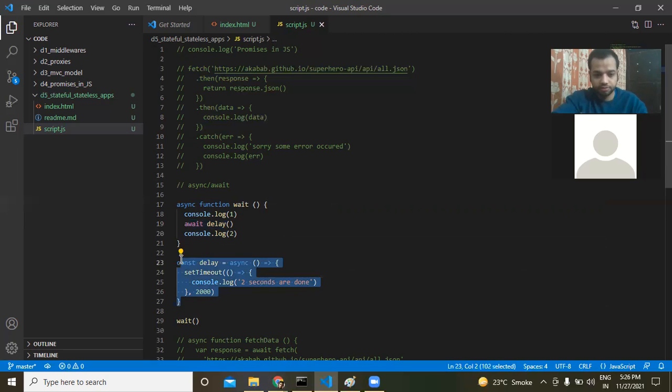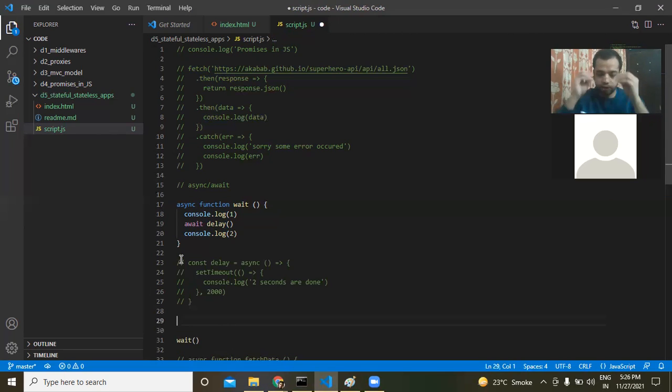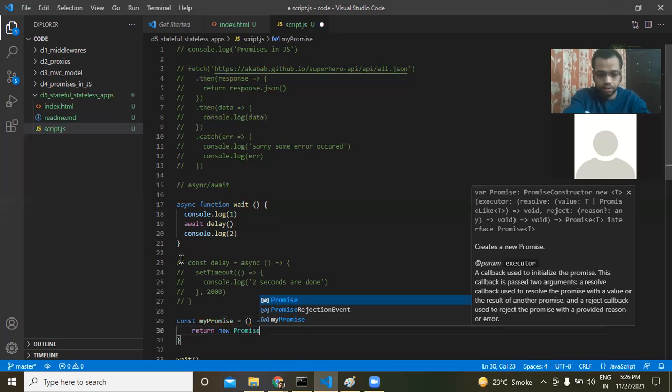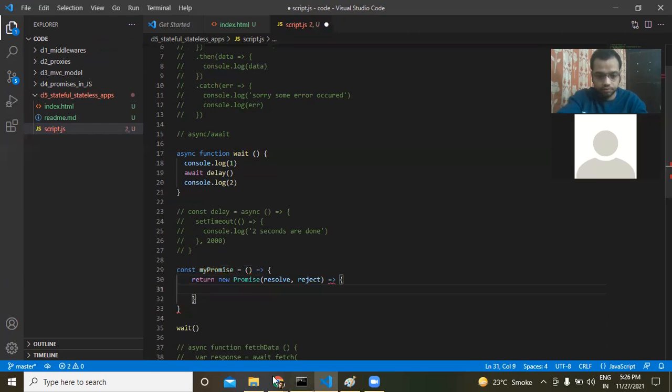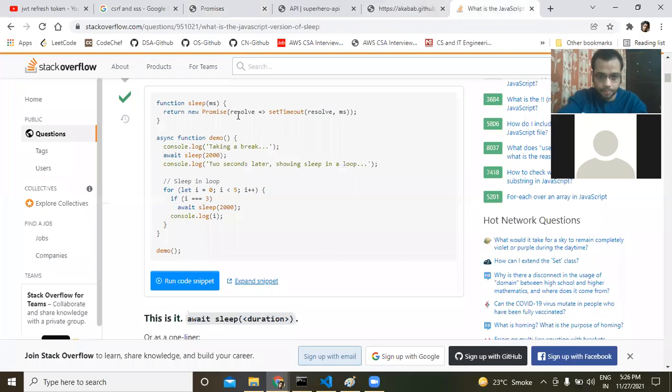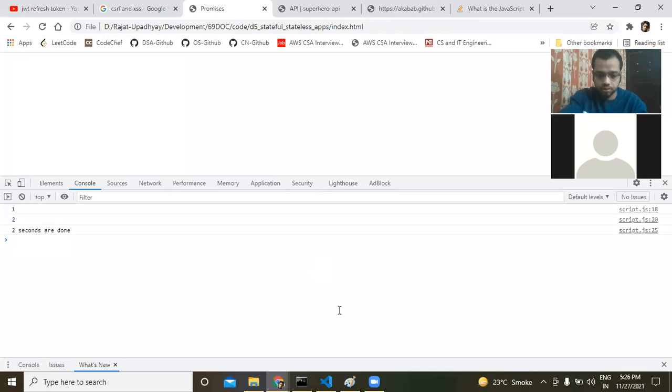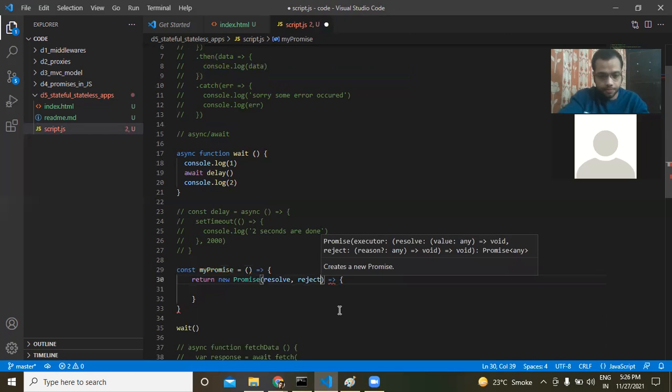Let's create our own promise. If you want to create your own promise, you can write const myPromise, return new Promise, with resolve and reject.